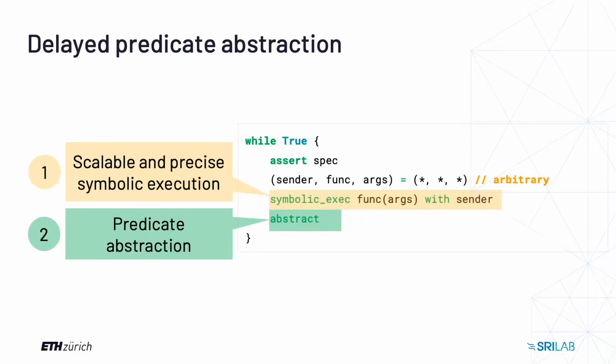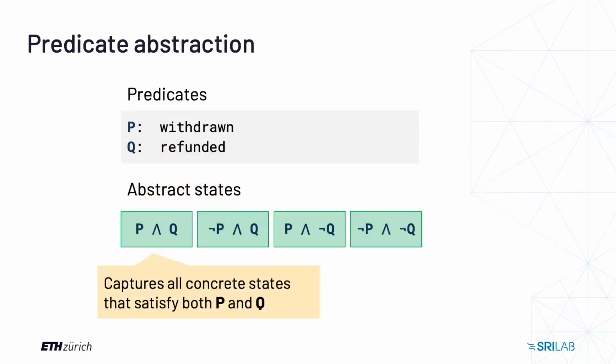Next, to shrink the state space even more, we use predicate abstraction. The combination of symbolic execution with predicate abstraction results in a significantly smaller state space, where the property can be verified using modern SMT solvers. Let's see how the predicate abstraction will act with our example and predicates that you see on top. With predicate P withdrawn and Q refunded, the abstract state space will consist only of 4 states. The predicate abstraction abstracts the balances of the contract and thus reduces the state space we need to explore now.